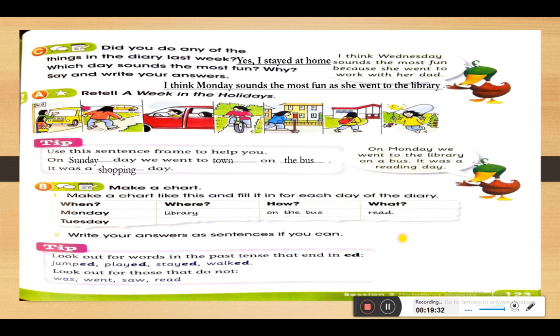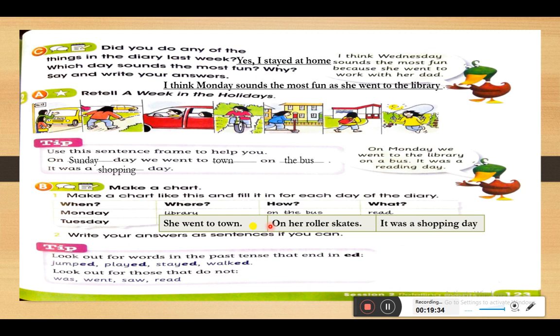Okay, let's have the answer. Here we have the answer. On Tuesday she went to town. Okay, how did she go? On her roller skates. What did she do there? It was a shopping day.